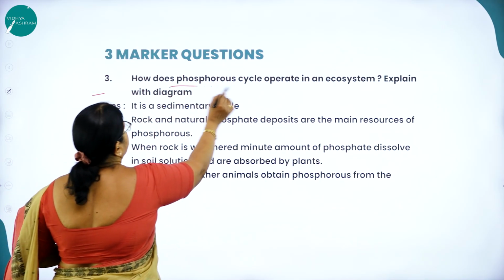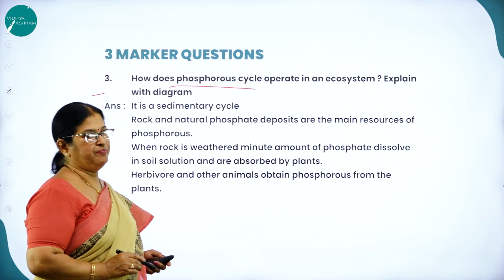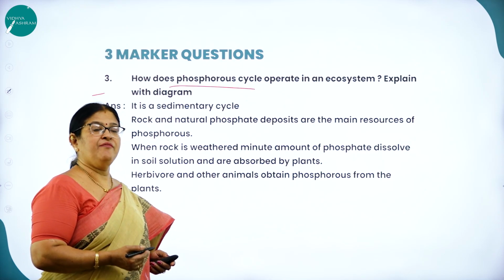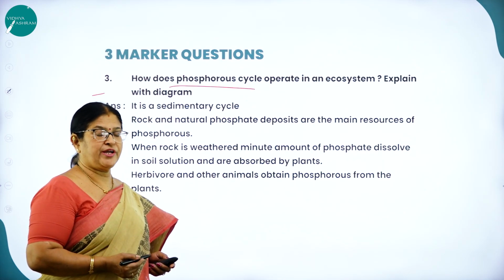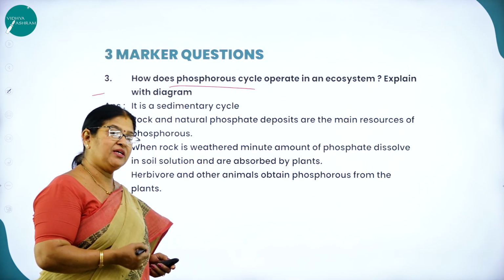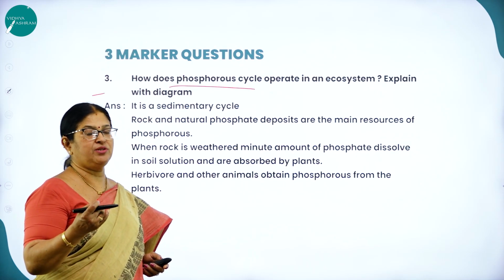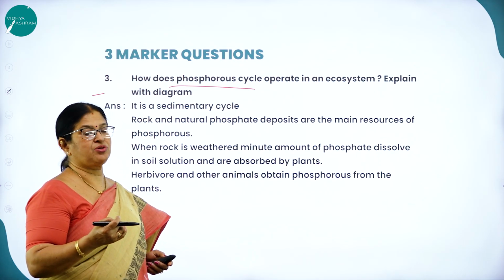Next question. How does the phosphorus cycle operate in an ecosystem? Explain with a diagram. When we study nutrient cycling, also called the biogeochemical cycle, which is the cyclical movement of nutrients between living organisms and the environment, as I said, there are two types. One is called the gaseous cycle, the other is called the sedimentary cycle.